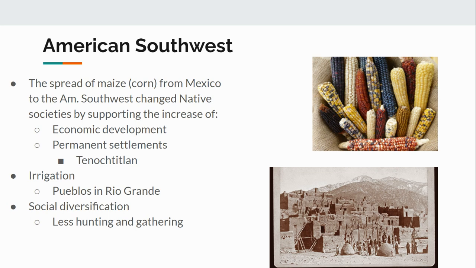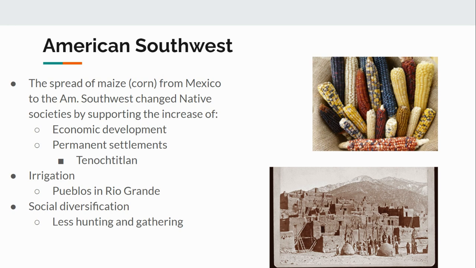And the very first bullet here on these notes, the very first term here, maize, is incredibly important. So make sure you're starring this one, make sure you're understanding it. So maize, also corn, you can see pictured on the top right, spreads from Mexico to the American Southwest, and it dramatically is going to change Native American societies because it supports the increase of economic development and permanent settlements. And these concepts are really important. AP College Board loves to talk about maize and its impact on Native Americans.